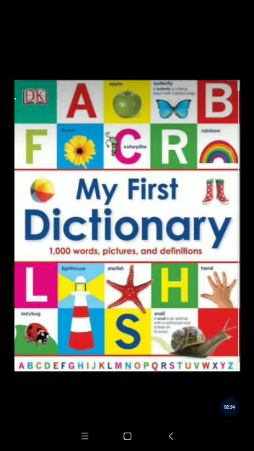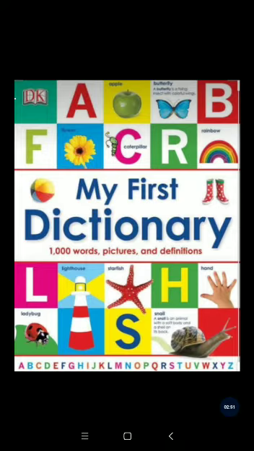If I say D, C, E, F, A, B, this is not the correct order. The correct order is A, B, C, D, E, F, G, H and so on.